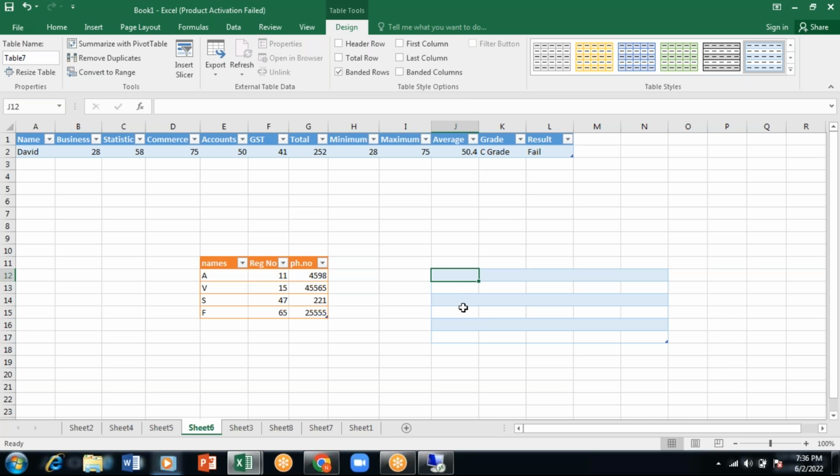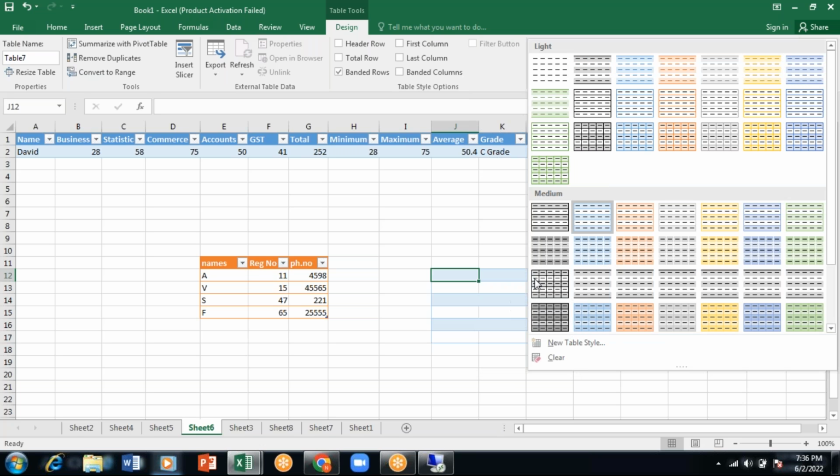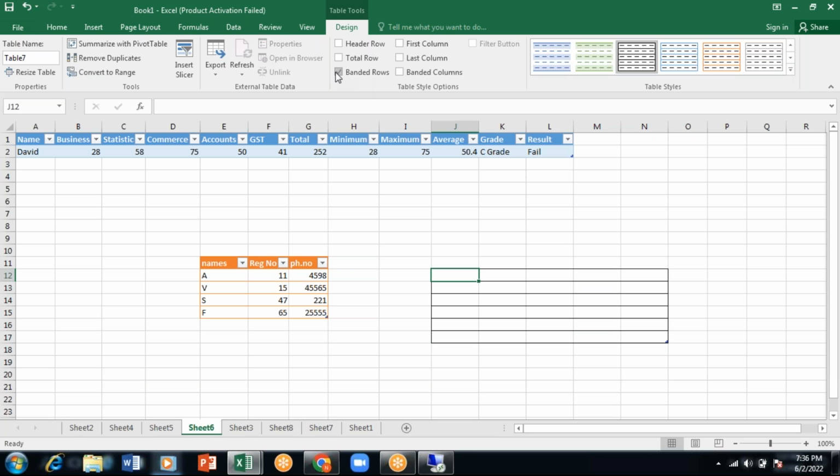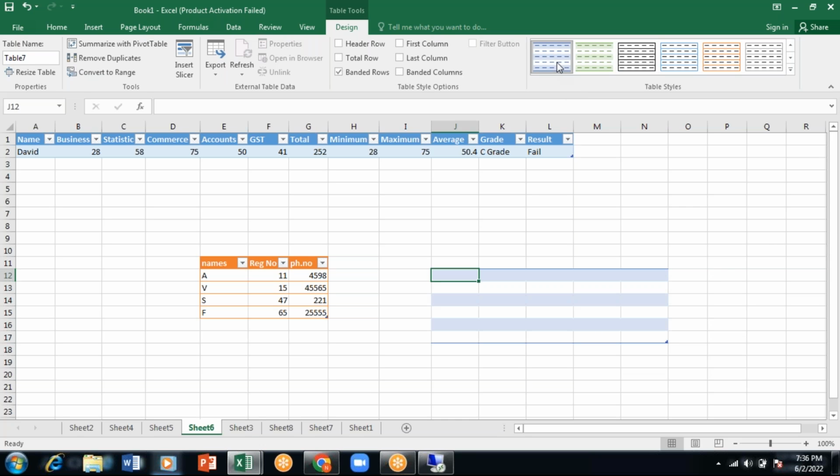And if you don't want this column wise also, you just want some coloring, like this border wise, you can choose this. And for that, you can remove the banded one, like this. Okay, ma'am. So I'm having colors like this. If I don't want these colors, I'll remove this banded. Okay. Fine. So let me go for the next one.